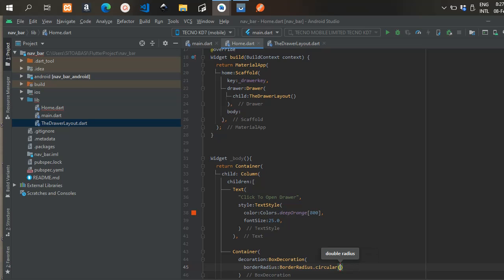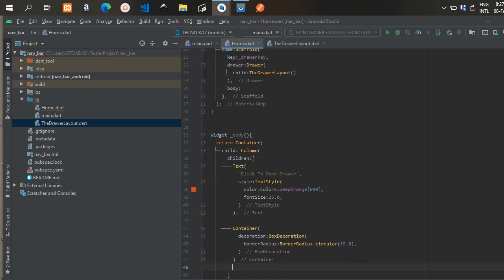We're also going to have another widget inside the column. I'm going to have a container widget, and for the container I'm going to use a decoration. We want to decorate the container to look like a button. So for the decoration, we're going to use a BoxDecoration.